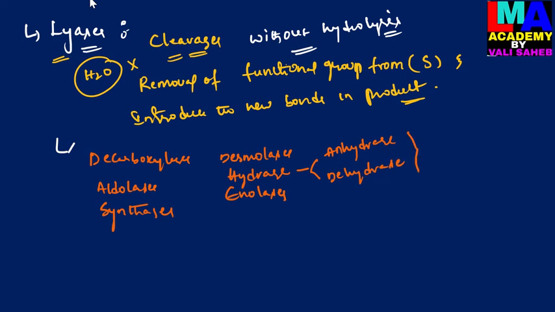These are a few subclasses of the fourth class of enzymes, the lyases.